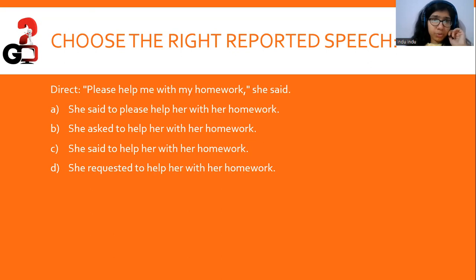Now, you have to choose the right reported speech. Please help me with my homework, she said. Now, as we've discussed before, it's something asking for a request. So we would change the reporting verb. She requested to help her with her homework. The last one would be the answer. Right?